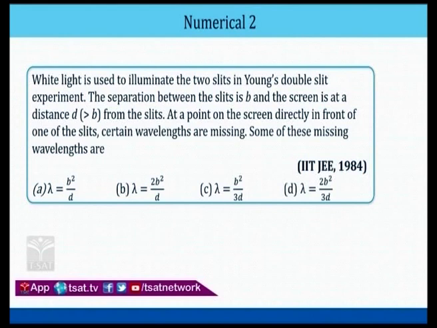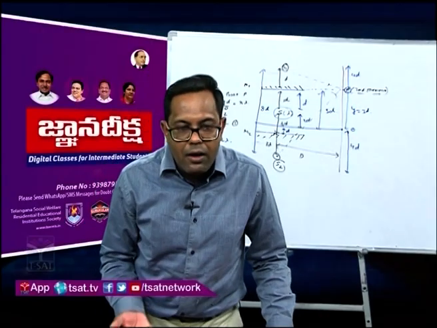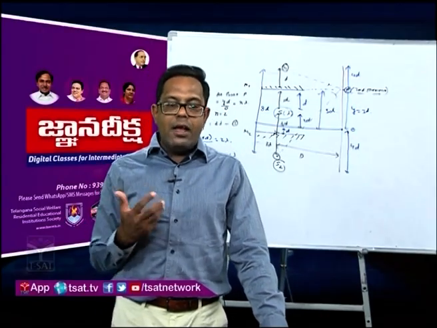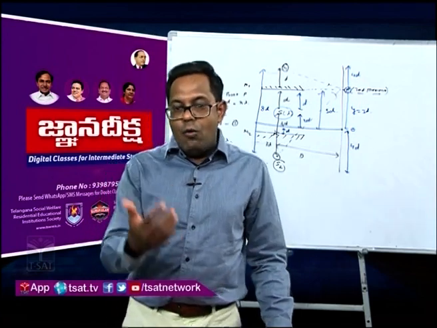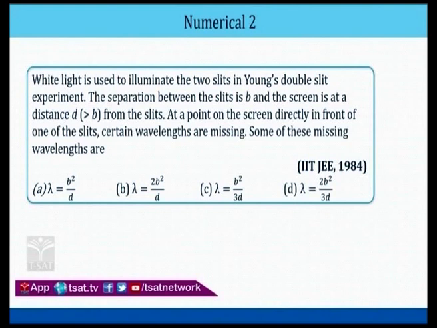At a point on the screen directly in front of one of the slits, listen to this point very carefully, certain wavelengths are missing. When you say certain wavelengths are missing, what do you mean? They are the dark fringes. And then they are asking what some of these missing wavelengths are, as follows. So what is given to you? First we will go through what is given, and then we can go for the concepts.